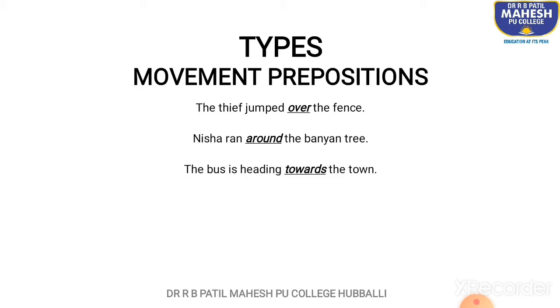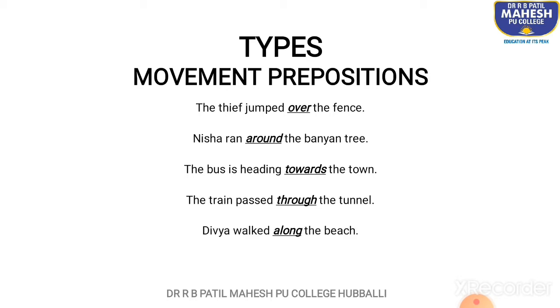The bus is heading towards the town. Towards, the preposition, tells us the direction in which the bus is heading. Where is it heading to? It's heading towards the town. So the direction is denoted by this word towards, and that is a movement preposition. The train passed through the tunnel. So through is a movement preposition because it tells us the movement of the train, that it passed through the tunnel.